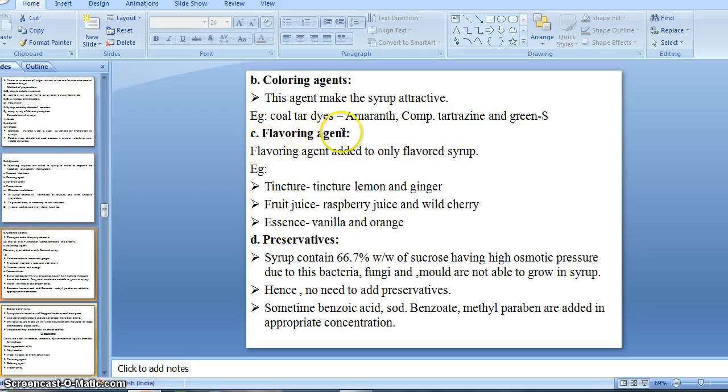So to improve the color of our preparation, various kinds of coal tar dyes are added, right? For example, amaranth, then compound tartrazine and green S, right? So these are some examples of coloring agents which are generally incorporated into the syrup, right?